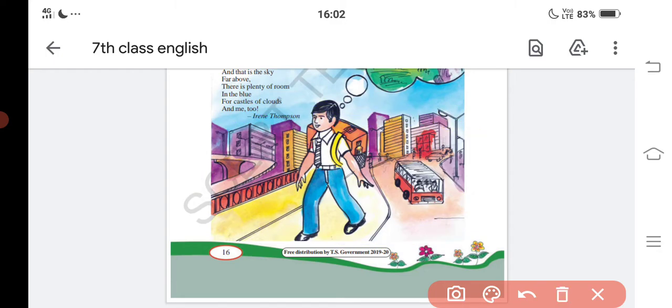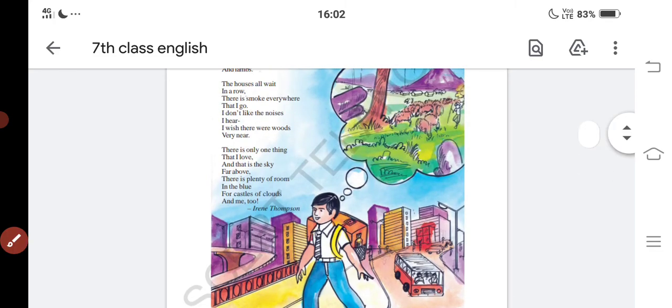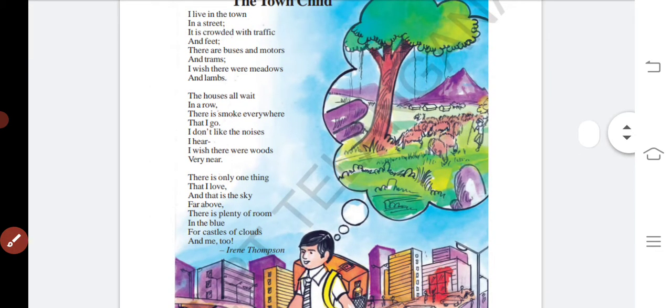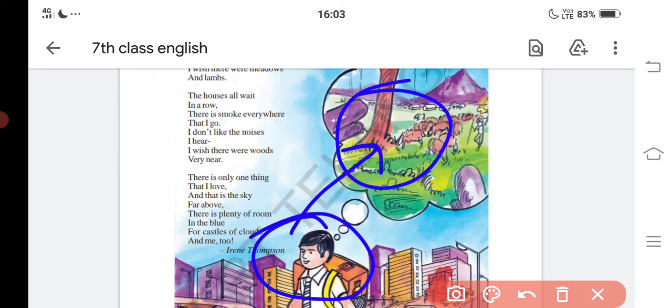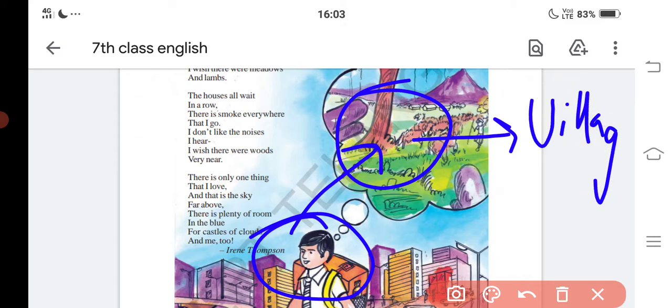The town child is thinking to have the countryside, means the village side. This is the village. Okay, next. This is the second stanza. Now let's see the third stanza.